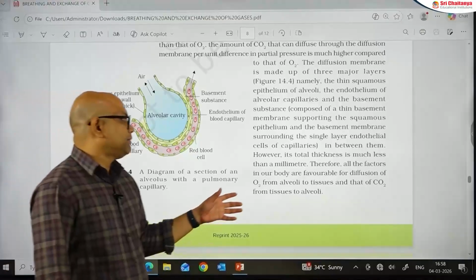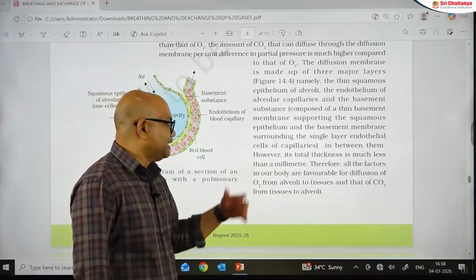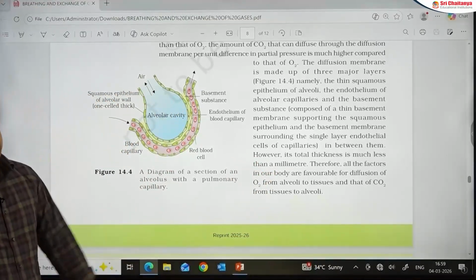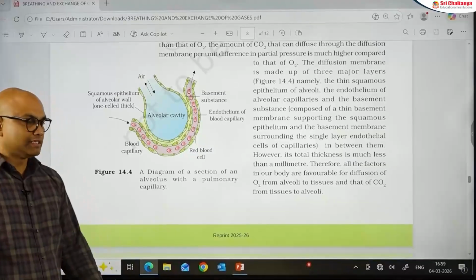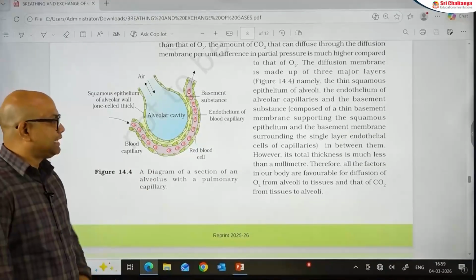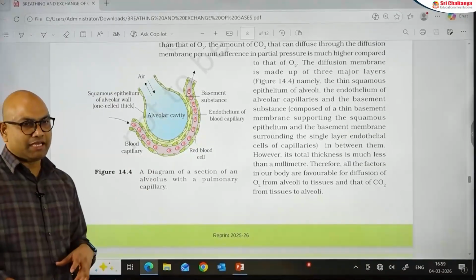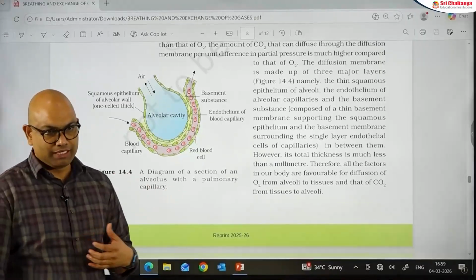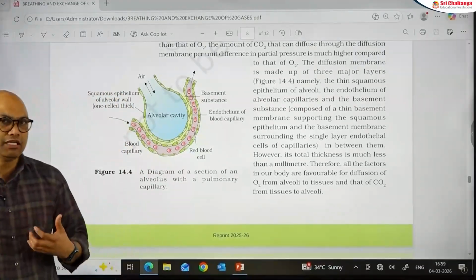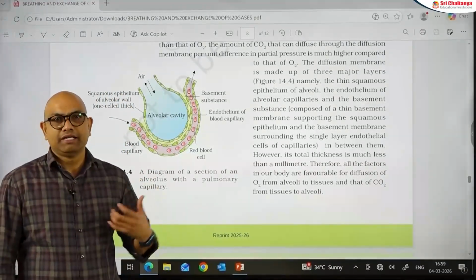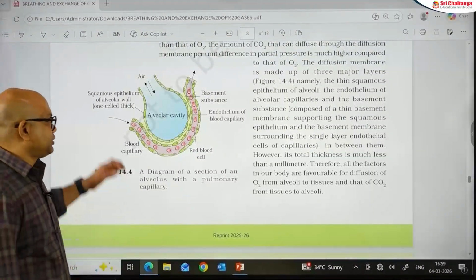The thickness of the respiratory membrane is much less, it is less than a millimeter. Through this respiratory membrane, there will be exchange of gases between the alveoli and blood. This exchange of gases between blood and alveoli is said to be the pulmonary exchange, and exchange of gases between blood and tissues is said to be systemic exchange.